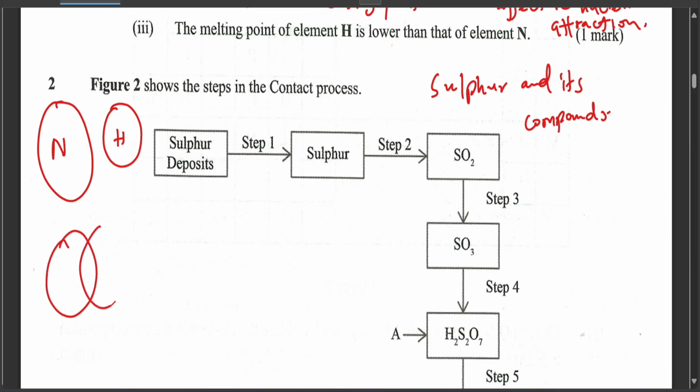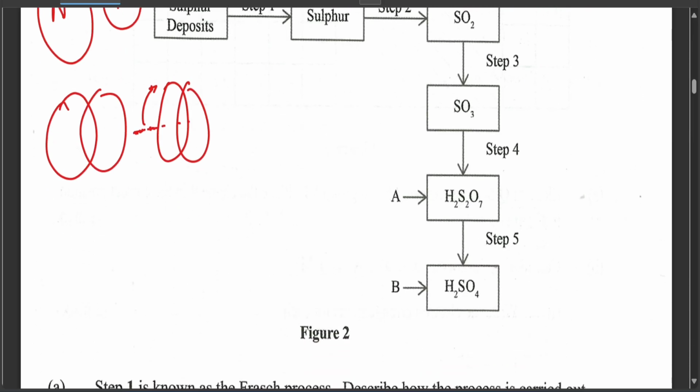So if it's usually bigger, it means that it forms bigger molecules. If it forms bigger molecules, the distance between the molecules is smaller, so the nuclear force of attraction strength increases. But if it has small molecules, the distance between the molecules is very long.